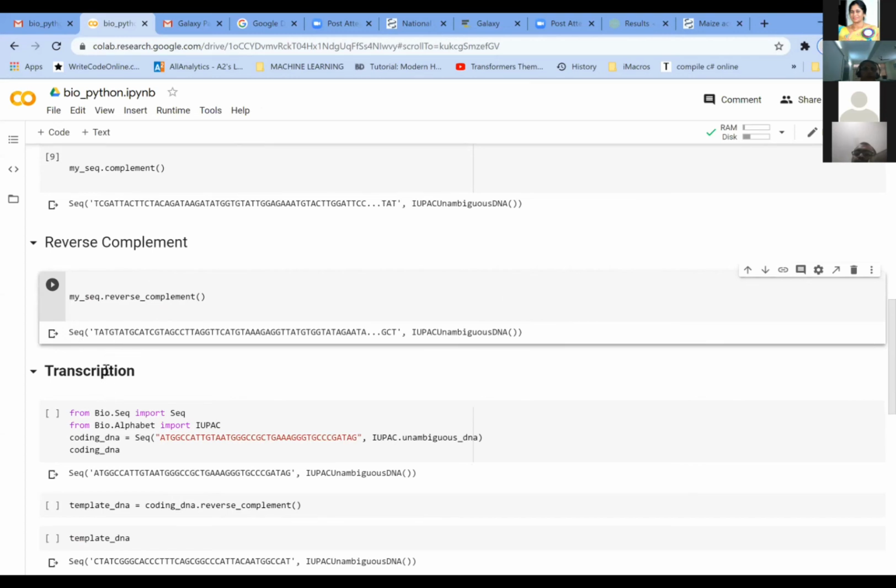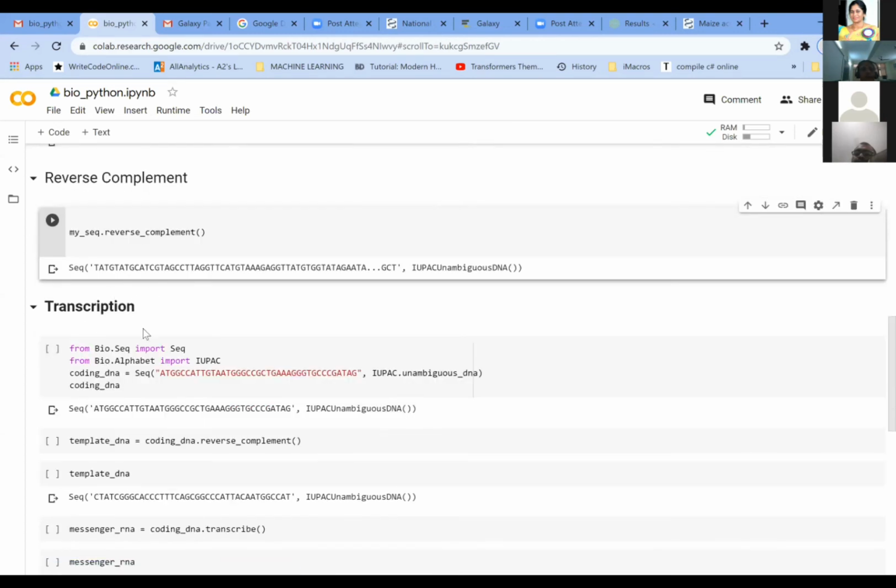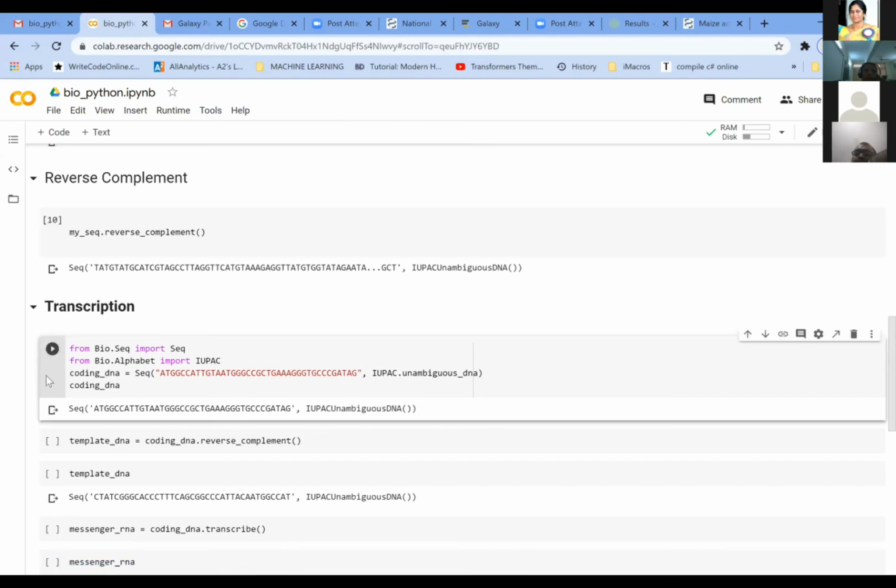And then for the same sequence, we are also going to do a transcription here. Transcription means converting the DNA sequence to the mRNA sequence. So you need to give it the sequence, coding_DNA, for which sequence you are going to do the transcription. So you give the sequence here as coding_DNA, and you run this program. When you run this code, it will give you the sequence for this.